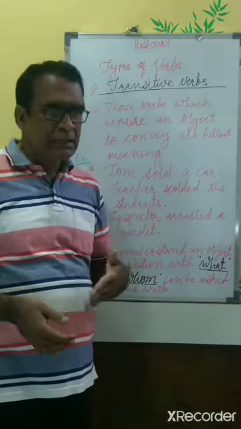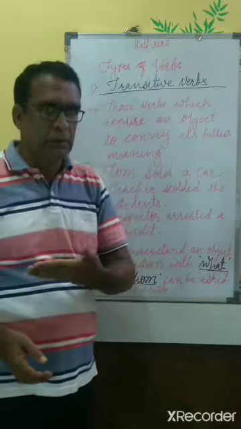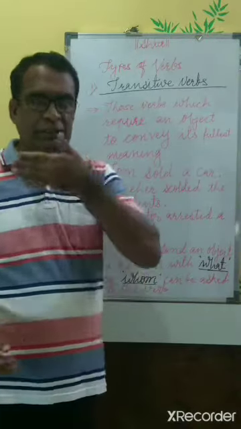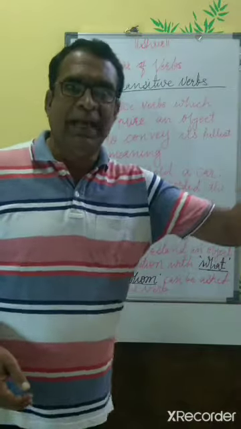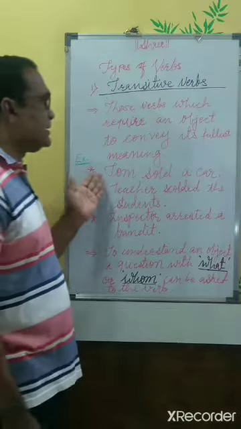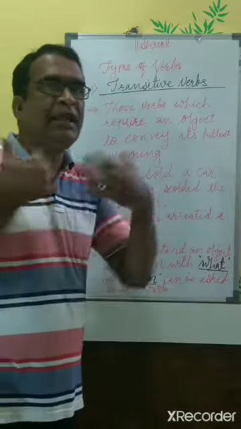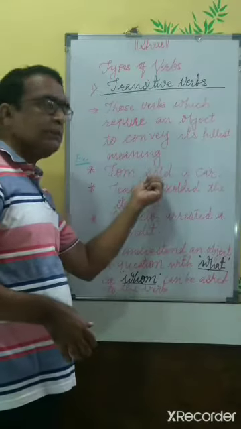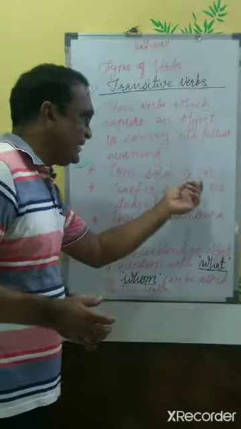When I say Sachin hit the ball hard, then an action of hitting is transferred from the verb hit to the ball as an object. If I say Tom sold a car, an action of selling a car by the verb sold is transferred to car as an object.